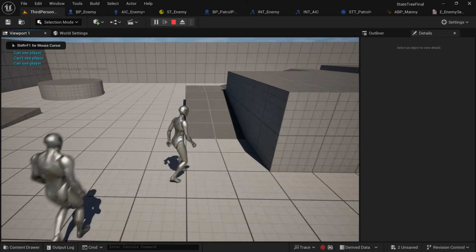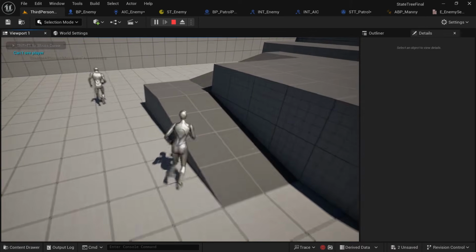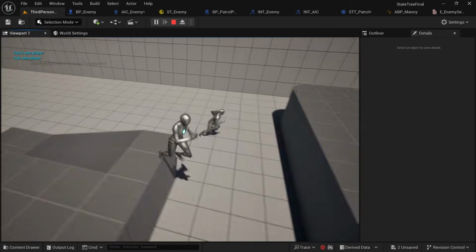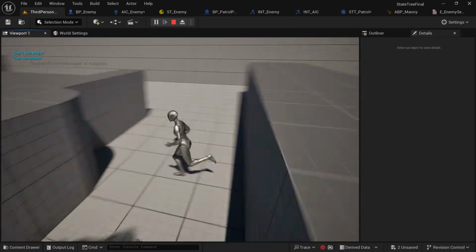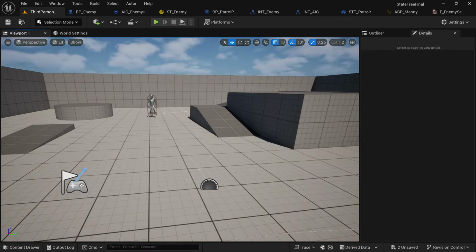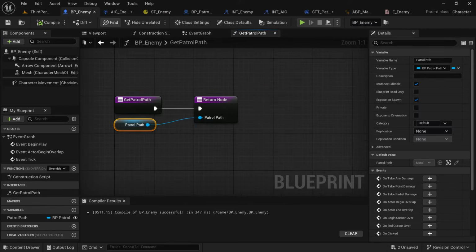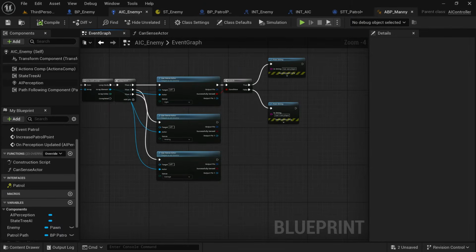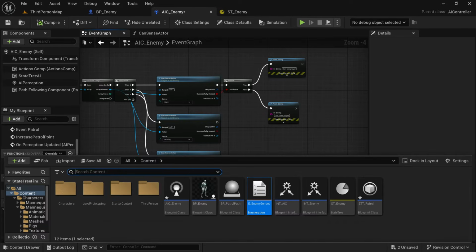Now if we play, you can see every time we go into the enemy's vision, he will say can see player. Every time we leave the vision, he'll say can't see player. This is the difference between the true and the false. If we return true for successfully sensed, it means we've entered his vision. If this is false, it means we've left his vision. It's the same for hearing and damage. We're just going to close some of those tabs to make it a little bit cleaner.